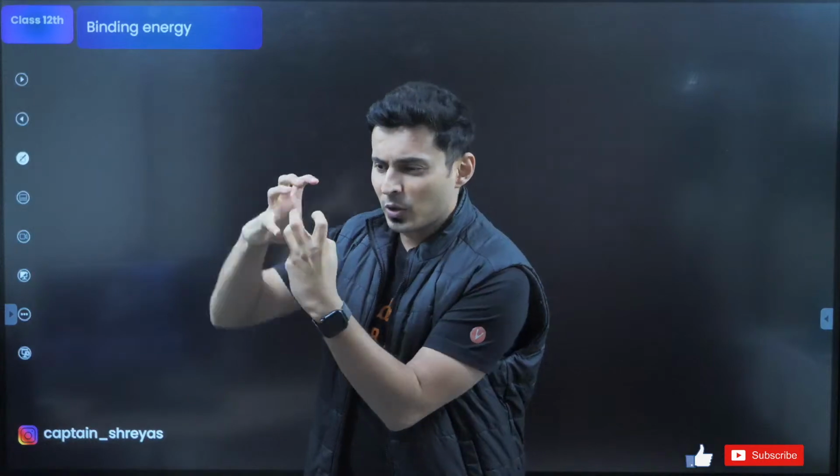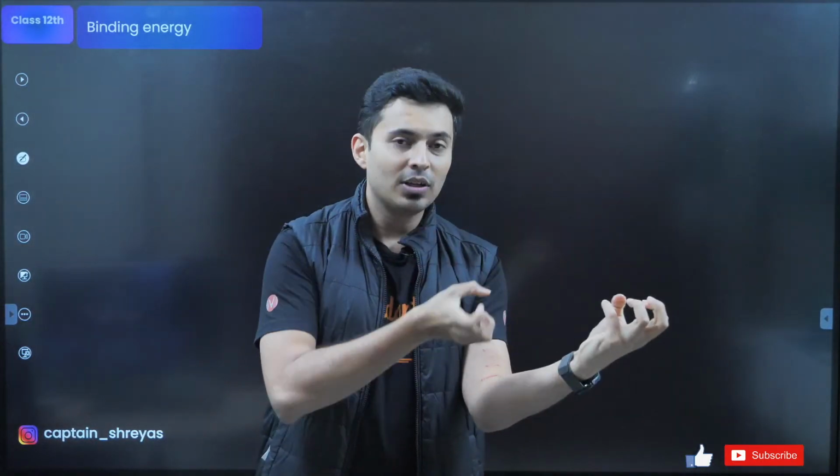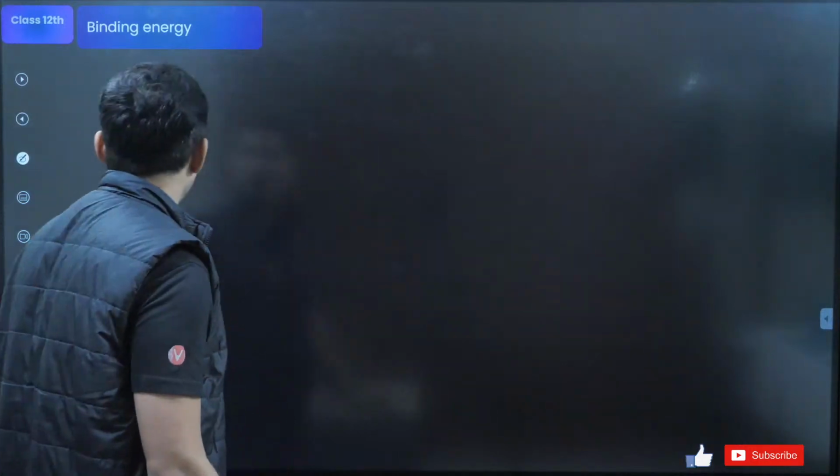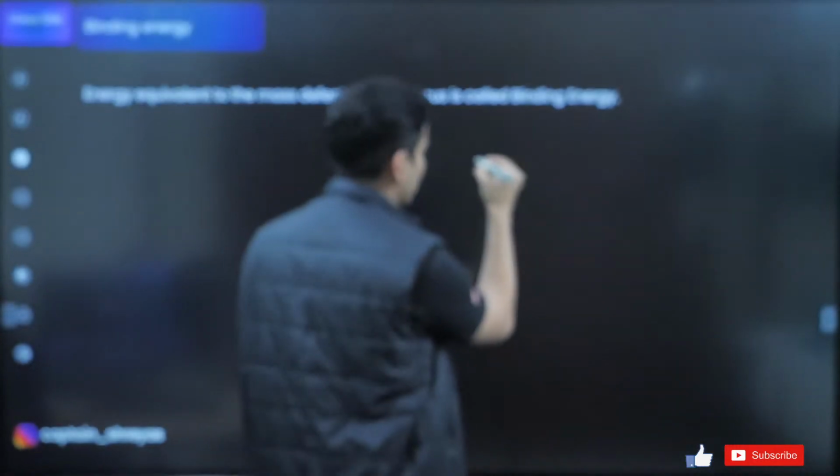What is this binding energy? When I take these protons and neutrons and put them together, the mass of the nucleus is less. That energy which is created is called the binding energy. Let me explain this to you.